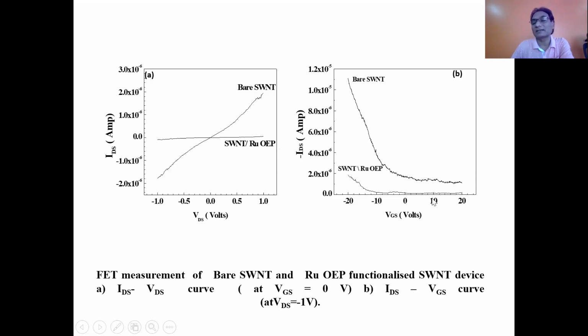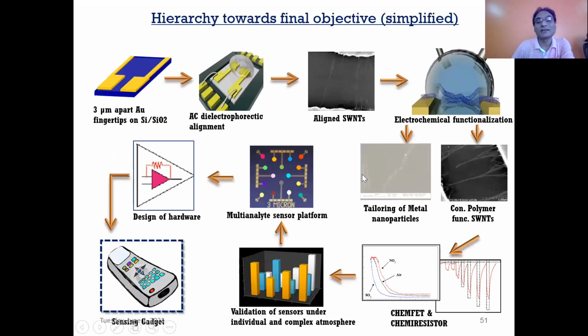And the same thing we have observed here whenever we did the IV. This is transfer characteristics also. This is for bare and this is with SWNT modified with RUOEP. A similar kind of structure we observed here also, a substantial reduction in current after modification of SWNT with RUOEP. This is what was expected theoretically, right?